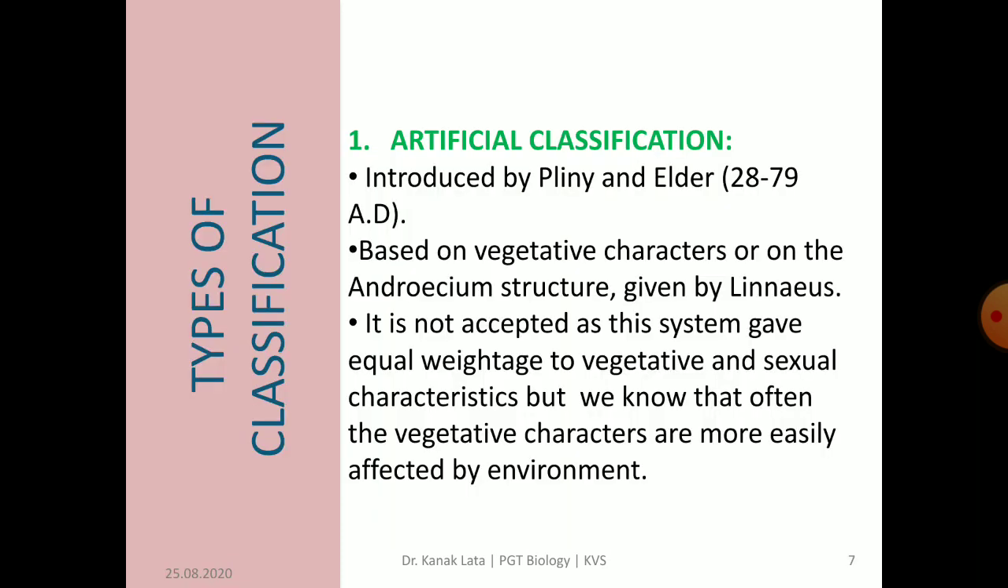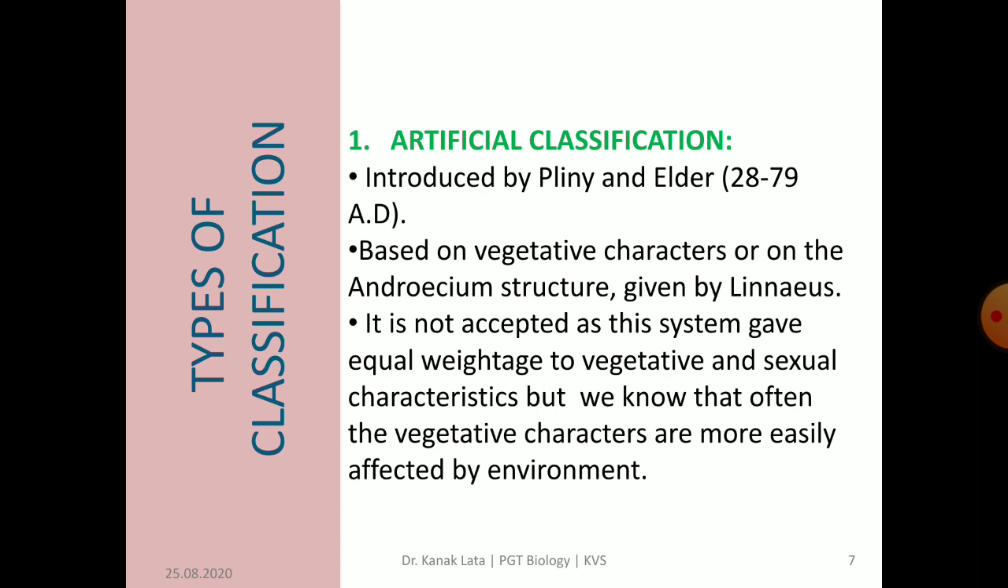Next topic is about classification of this kingdom Plantae. Different systems of classification proposed from time to time have been divided into three major, or we can say basic, categories, that is artificial system, natural system, phylogenetic system. Besides this, we will also discuss numerical taxonomy, cytotaxonomy and chemotaxonomy here. First of all, we will discuss artificial classification.